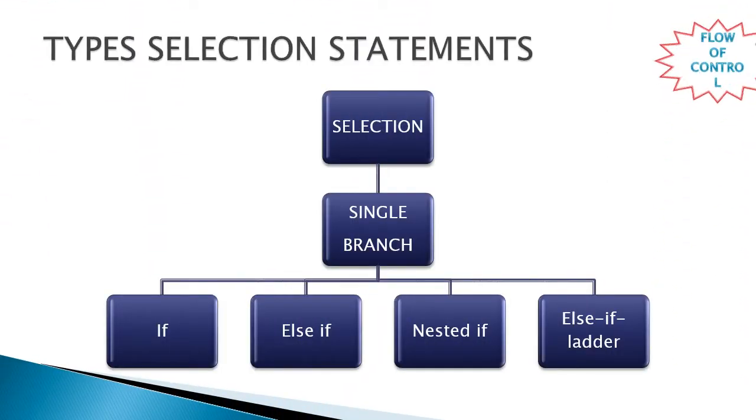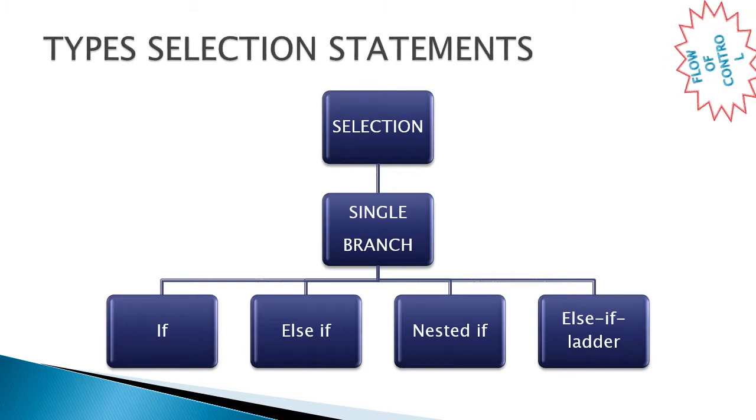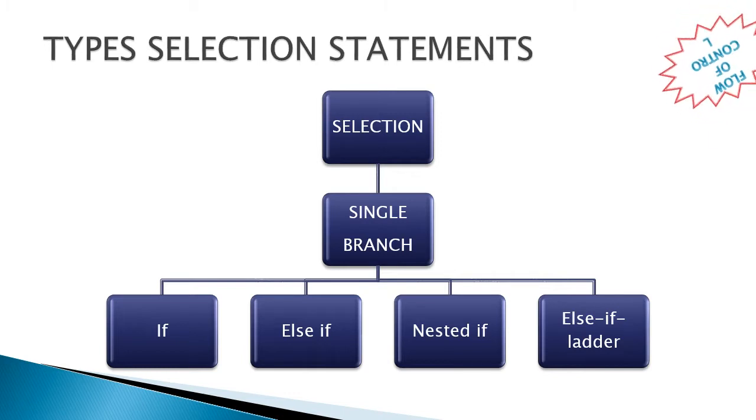The types of selection statements: Python supports only single branch, and does not support multiple branches. The switch statement is not supported in Python. Only the single branch statements are available. They are if, if else, nested if, and if elif ladder.